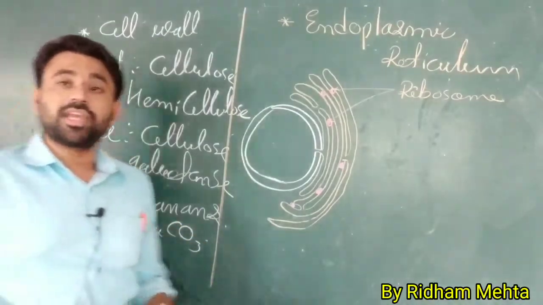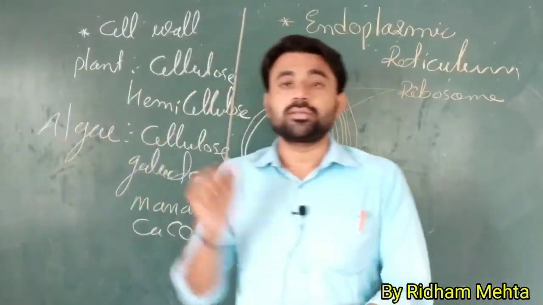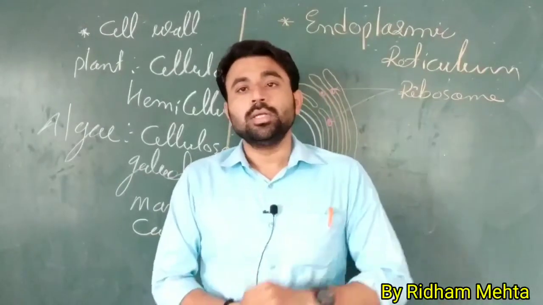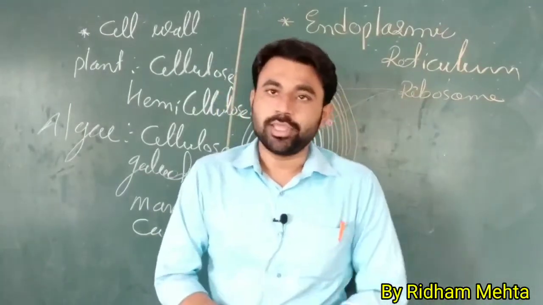And fungi have chitin in the structure of the cell wall, so the cell wall is made up of chitin.